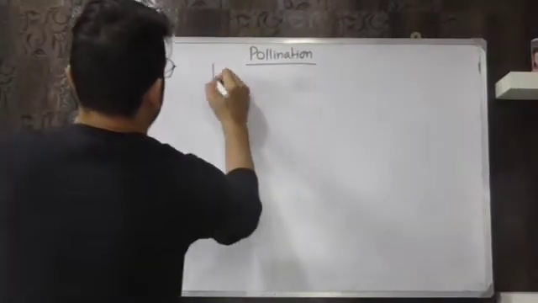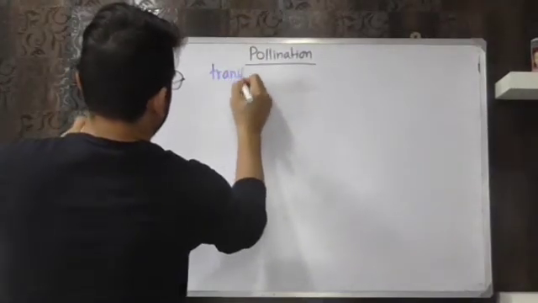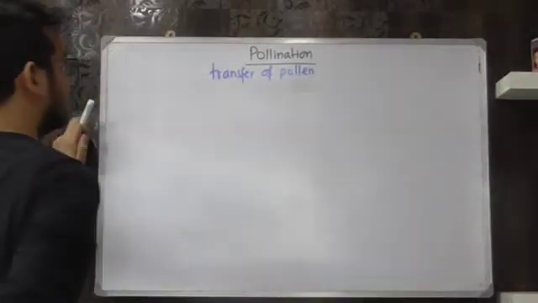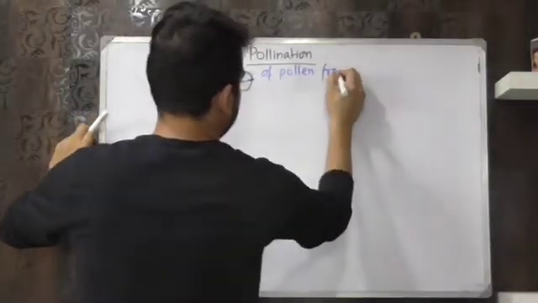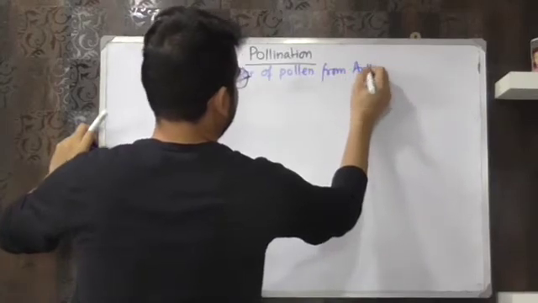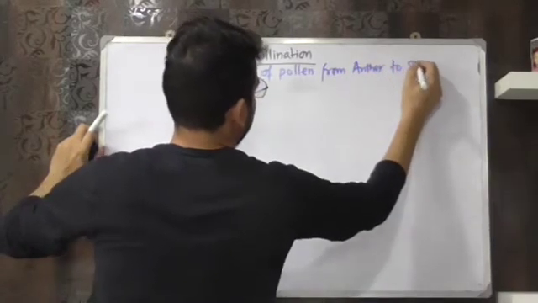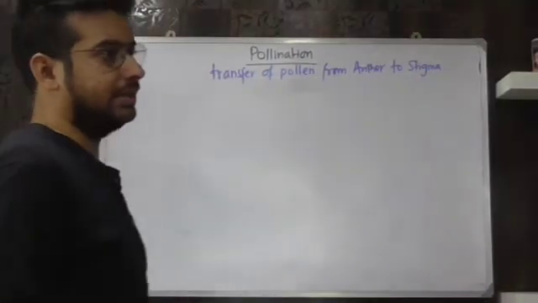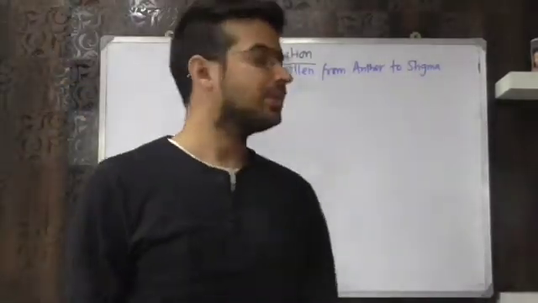So basically, what is pollination? It is the transfer of pollen from anther to stigma. Please make notes along with me. Now this anther and stigma can be present on the same flower, or they can be present on different flowers.